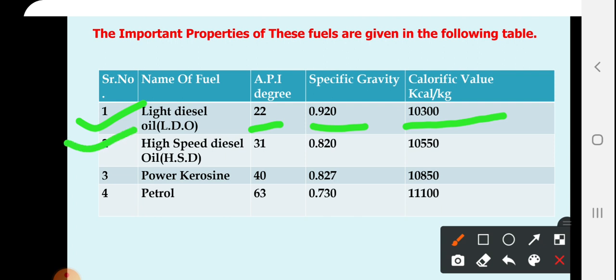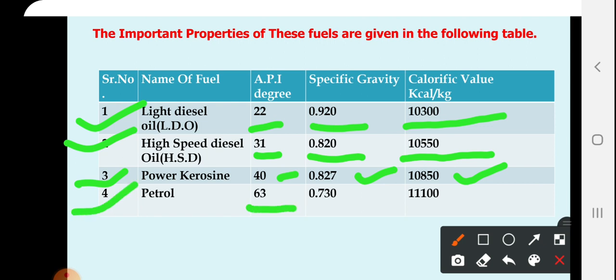High speed diesel oil: API degree 31, specific gravity 0.820, calorific value 10,550 kilocalories per kg. Power kerosene: API degree 40, specific gravity 0.827, calorific value 10,850.